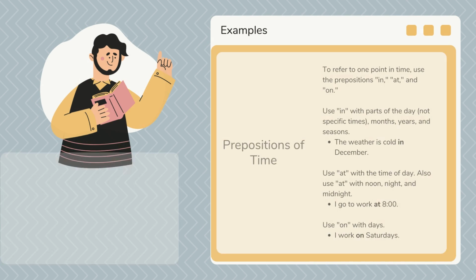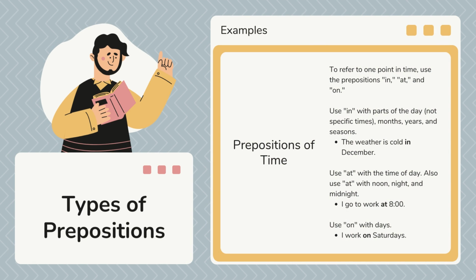Okay. But we can have different types of prepositions. We have prepositions of time. The most usual are in, at, and on. We use in with parts of the day, not specific times. For example, in the morning or in the afternoon.